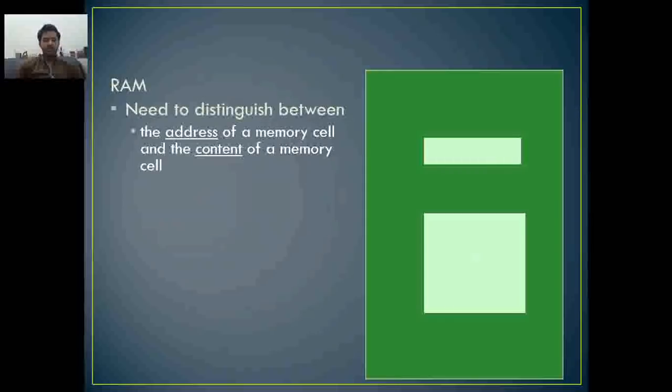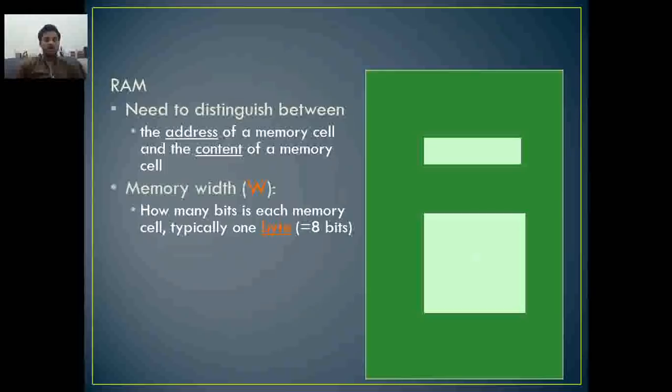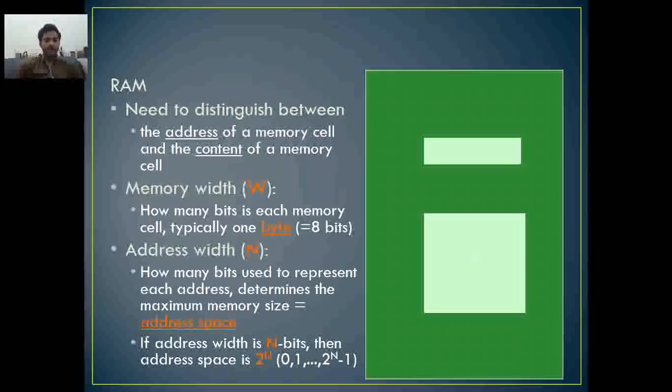RAM: we need to distinguish between the address of a memory cell and the content of a memory cell. Memory width: how many bits is each memory cell? Typically 1 byte, which is equal to 8 bits. Address width N: how many bits are used to represent each address determines the maximum memory size. Address space: if the address width is n bits, then the address space is 2 to the power n, 0, 1, and so on to 2 to the power n minus 1.